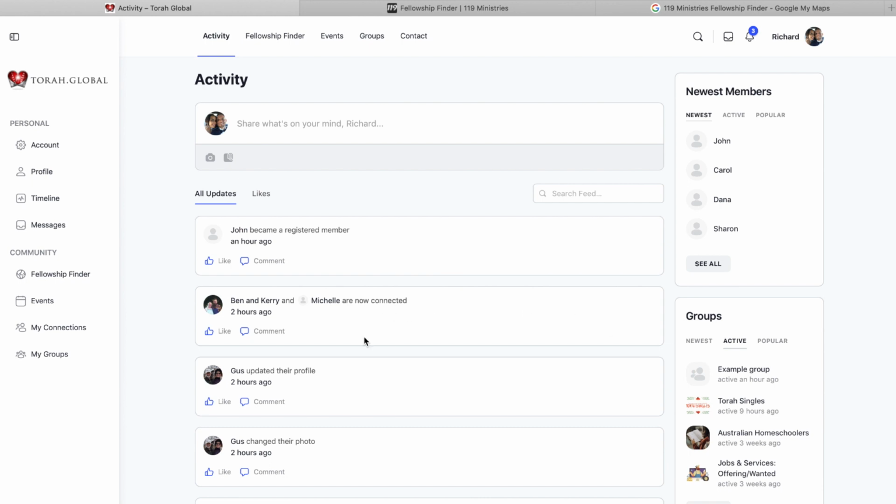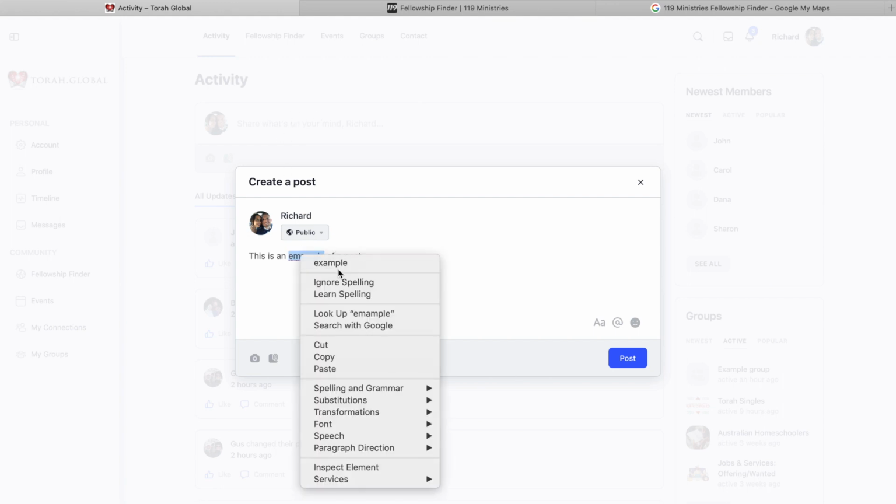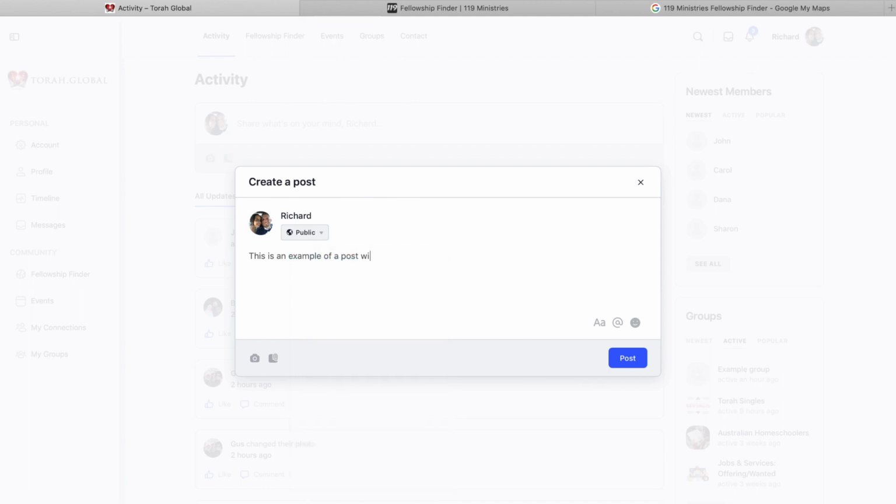The first thing you'll see here is the activity page, or activity feed. This is a bit like Facebook. It shows when someone became a member, when a group's been formed, when someone shared an update. That can be as simple as, I'll show an example here, a post with a photo.